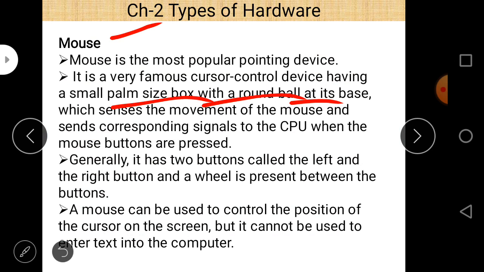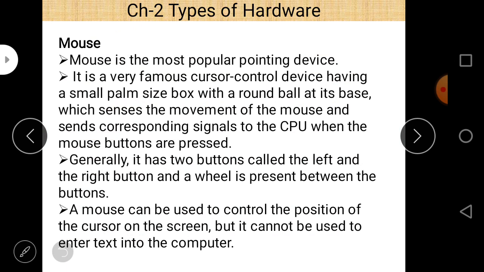Today optical mice are very much used in computer labs, personal work and offices. But a simple mouse basically contains a palm size box with a round ball at the base, which senses the movement of the mouse and sends corresponding signals to the CPU when the mouse buttons are pressed.